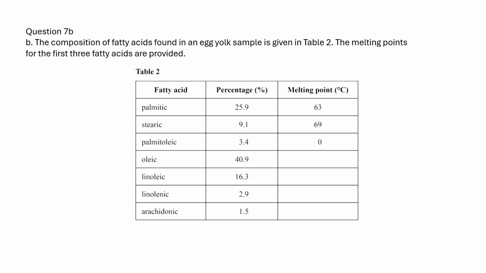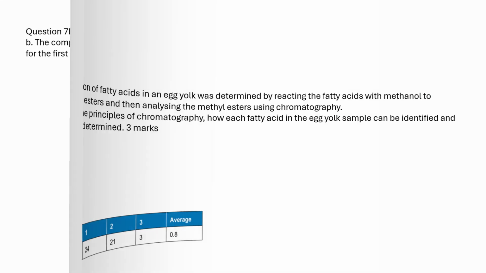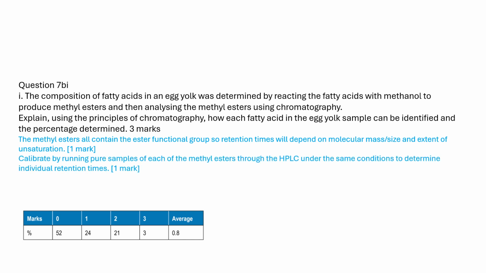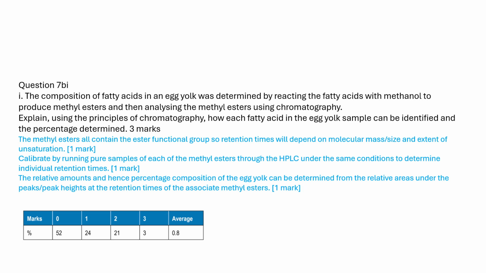The composition of fatty acids in an egg yolk is given in the table. The melting points for the first three fatty acids are provided. The methyl esters all contain the ester functional group, so retention times will depend on molecular mass/size and extent of unsaturation. Calibrate by running pure samples of each of the methyl esters through the HPLC under the same conditions to determine individual retention times. The relative amounts and hence percentage composition of the egg yolk can be determined from the relative areas under the peak heights at the retention times of the associated methyl esters.